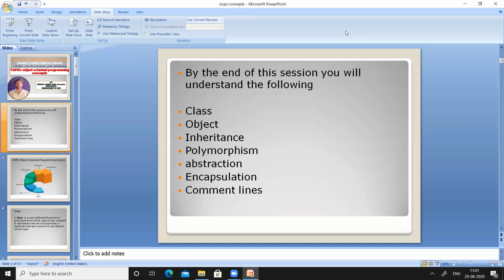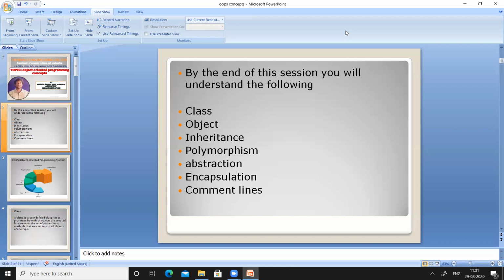And along with that, I'm going to show some examples regarding classes, objects, and inheritance, along with all the types of inheritance. There are 5 types of inheritance. For each type of inheritance, I am going to show one example.